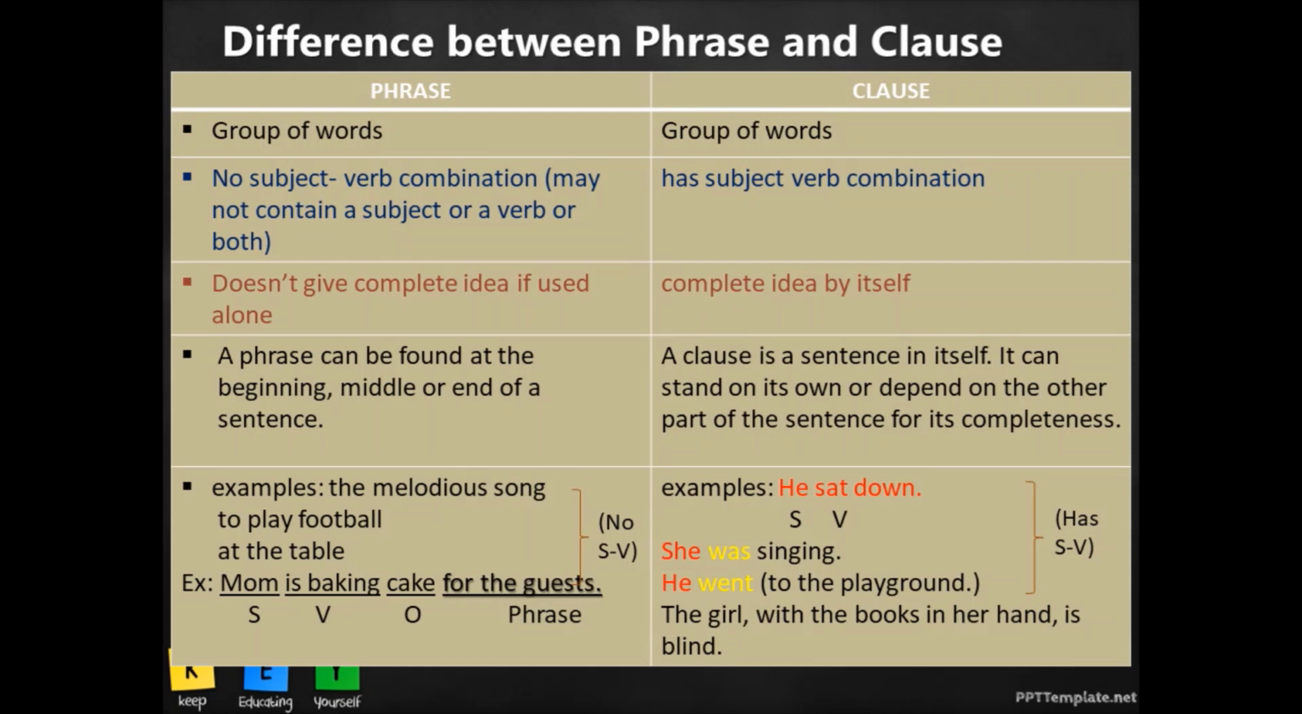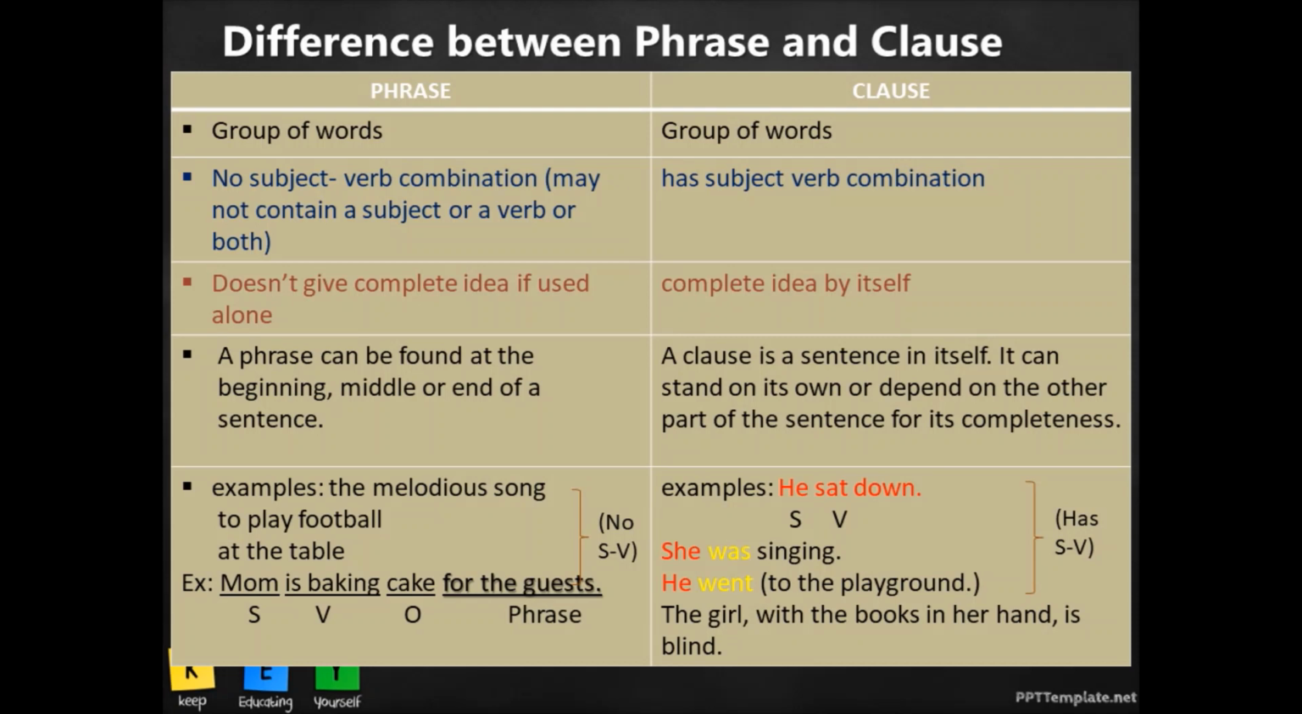Now this is a long sentence. Let's see. The girl is the subject. Now let's look for the verb to understand whether it's a clause or not. With the books in her hand, we see that it is a group of words which does not have a verb in it. There is a verb though, is blind.